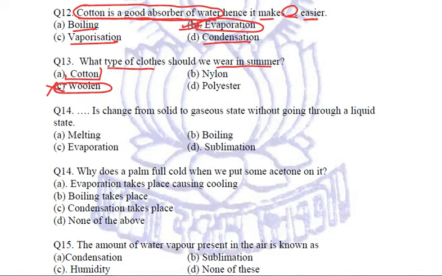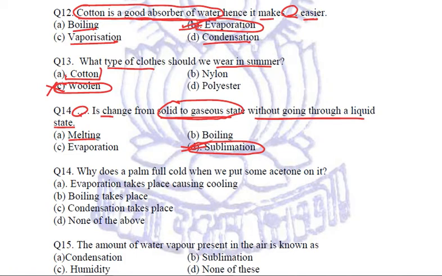Next question. Dash is change from solid to gaseous state without going through a liquid state. So this is sublimation. Sublimation is the process of conversion of solid directly into gaseous, or gaseous directly into solid, without going through the liquid form. The other options are melting. It is the conversion of solid into liquid upon heating. Boiling. It is the conversion of liquid into gases upon heating. Evaporation. Conversion of liquid into gases below the boiling point. So the right answer is D, sublimation.